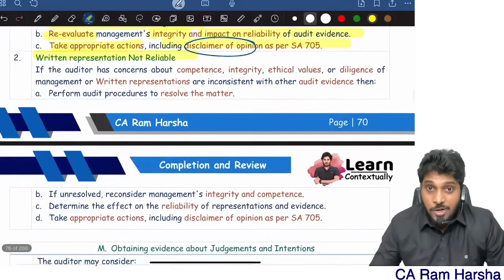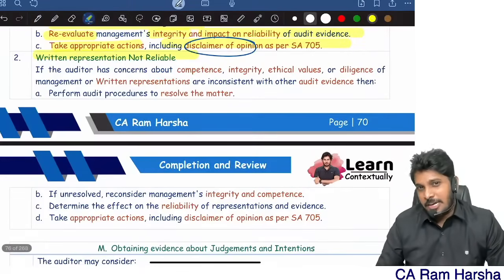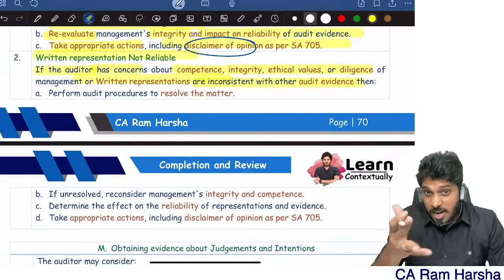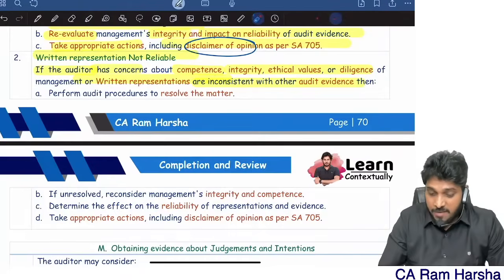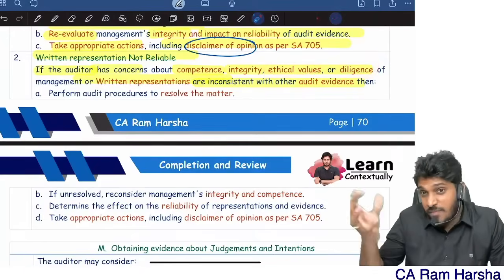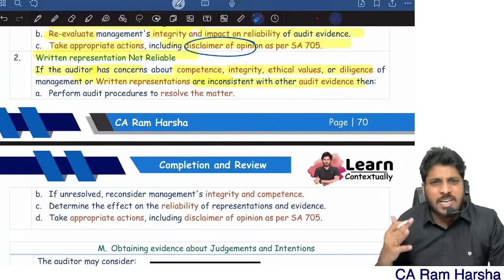Written representation they gave, but it is fake. They are giving me completely wrong statements. If the auditor has concerns about competence, integrity, or written representations are not consistent with other audit evidence, I have doubts on management's eligibility and competence. I have doubts on their integrity. I have doubts on their ethical values. I have doubts on their carefulness. They carelessly give written statements.